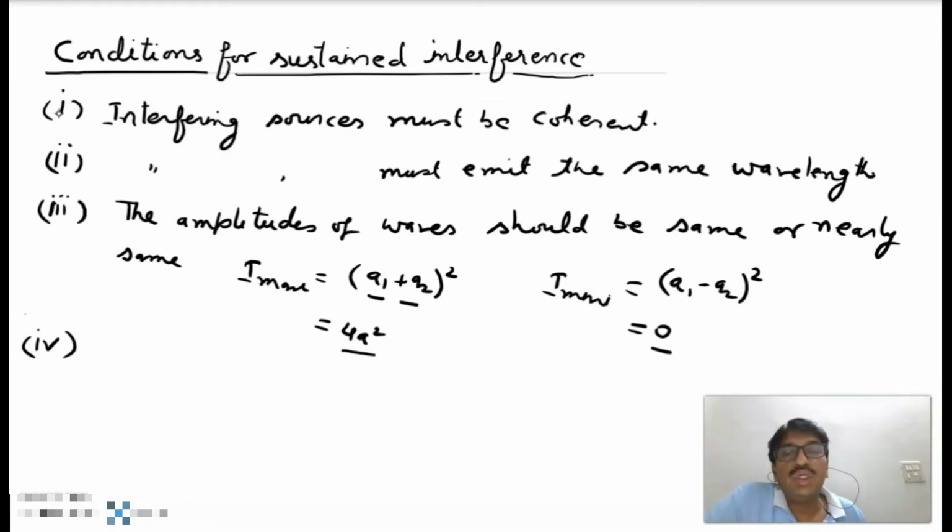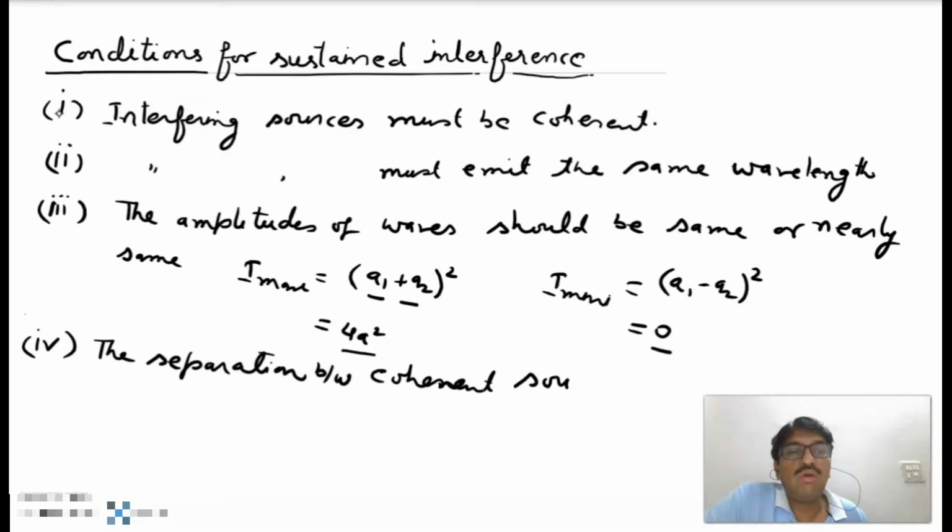Now the fourth condition: the separation between the two coherent sources must be small.